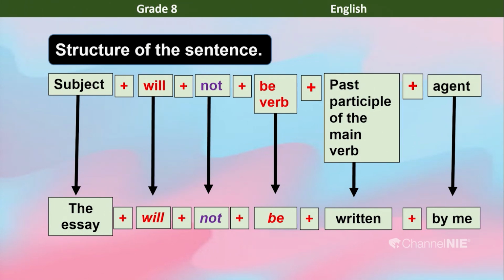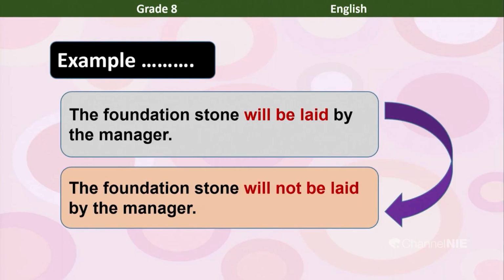Written is the past participle form of the verb write, and me is the object pronoun of the subject I. Remember, children, in between will and be, you have to have the word not to say that something is not going to happen, to form the negative.